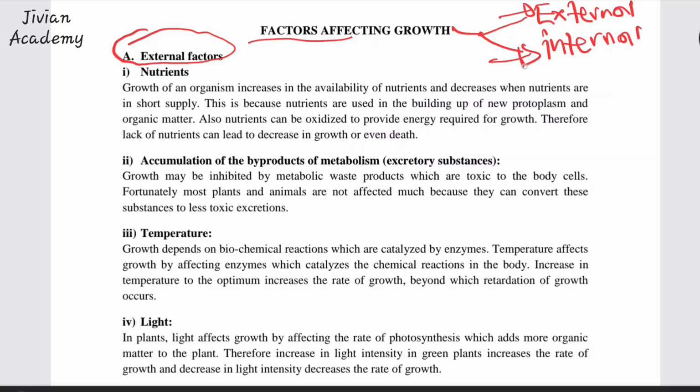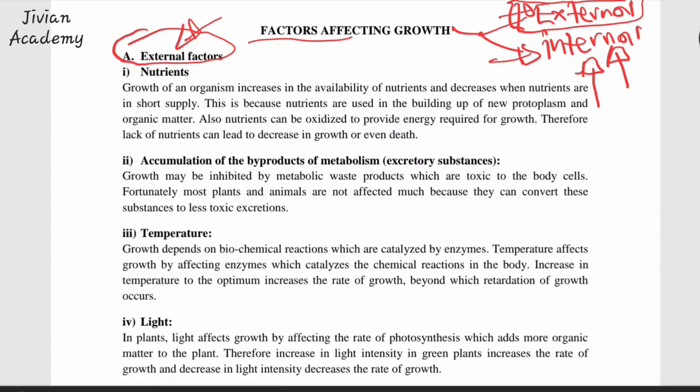Then internal factors, these are factors that are within the organism itself. So we can all be exposed to the same external environment, everything the same, but when our internal make-up is different, it means our growth is also going to be different. So let's look at the external factors first, and then later we'll look at the internal factors that affect growth.